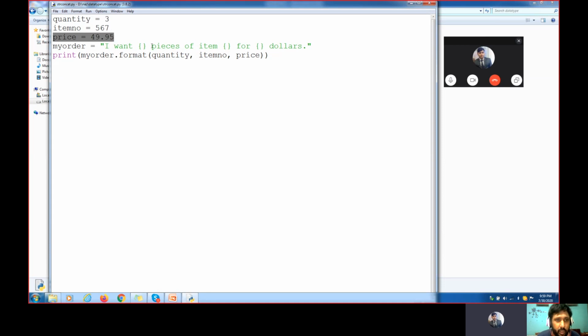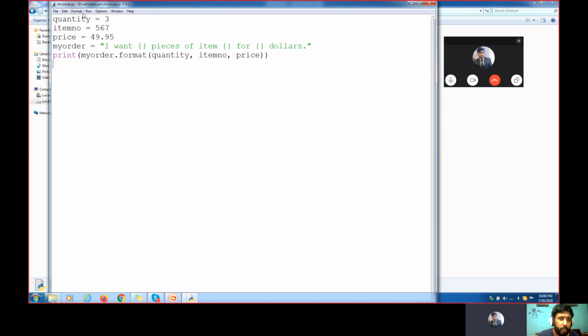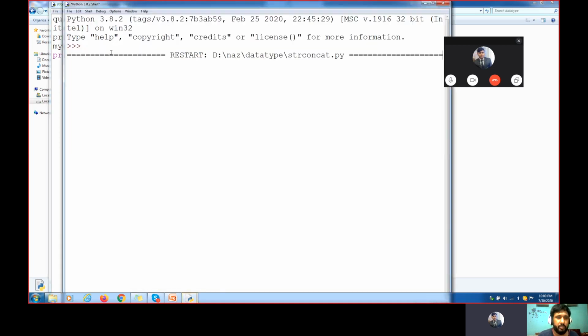My order: I want, colon, pieces of, colon, dollars, colon. Then print my order dot format. Inside my order I am putting different values: quantity, item and price. When I call my order dot format, format is a method where I put all these three values. See how the output gets printed.